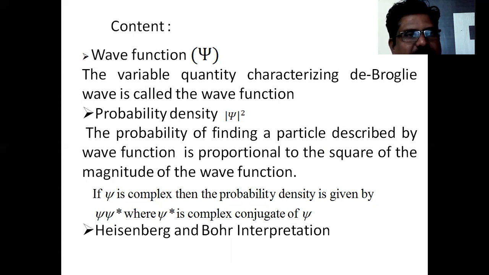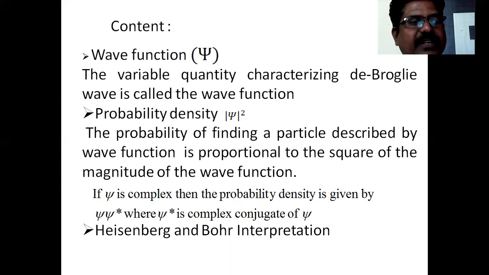The probability of finding the particle in a volume element dx, dy, dz, on integrating over the entire space, is equal to one. It means the particle is a single one, with which that wave is associated.